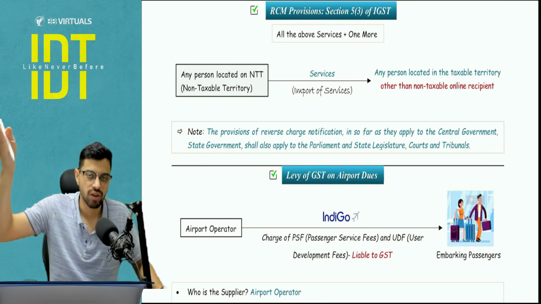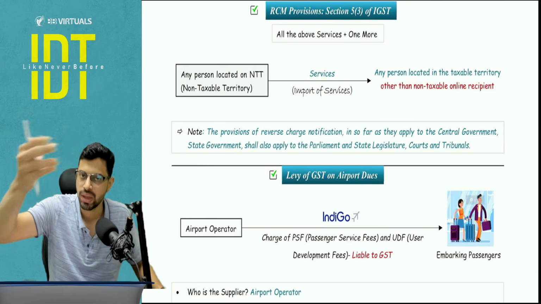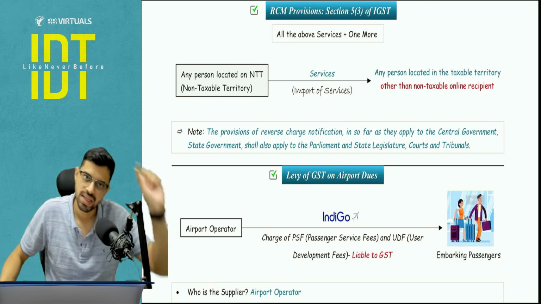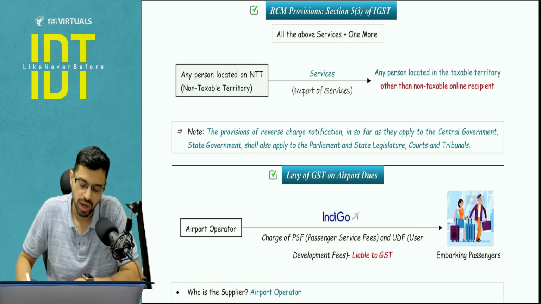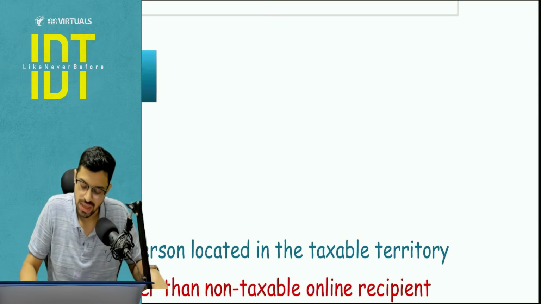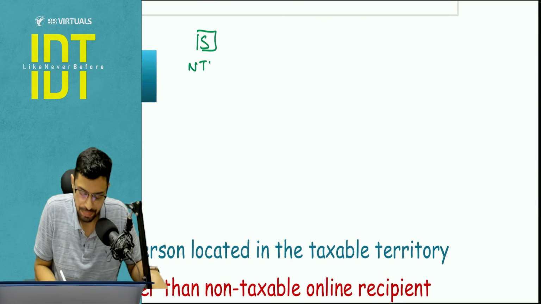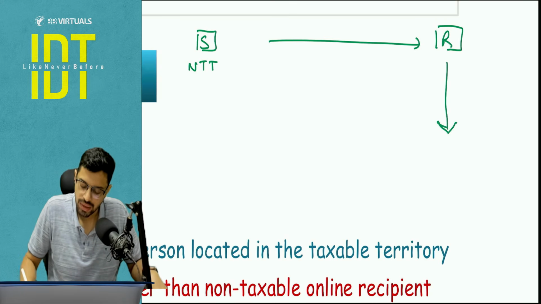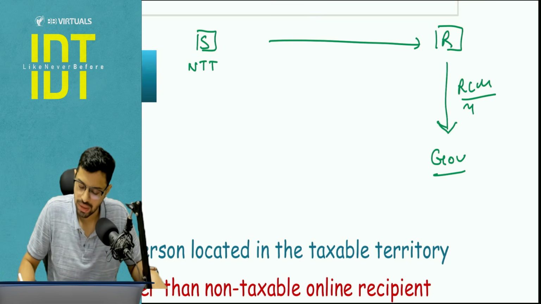Now whatever entries we covered above are already in IGST as well, because if the nature is inter-state, then IGST will also be under RCM. But there is one more entry we need to analyze, that is import of service. Here you just have to understand this: the supplier is in non-taxable territory, the recipient is in taxable territory, and it's an import of service. In this case the RCM will apply, because we cannot expect this outside person to pay GST in India, so the recipient will pay tax to the government under the reverse charge mechanism.